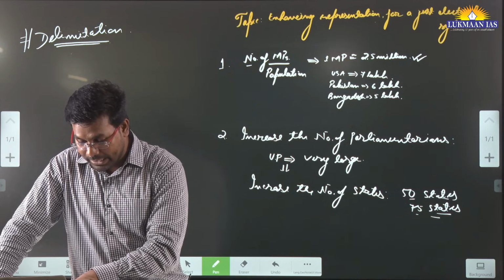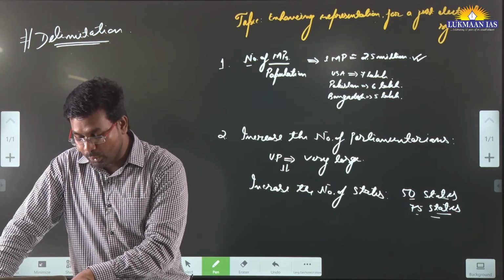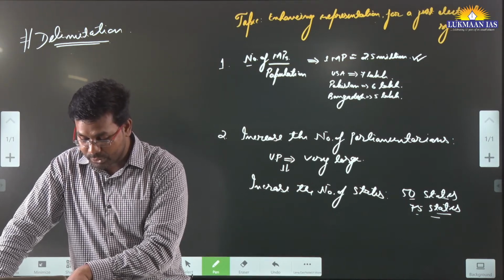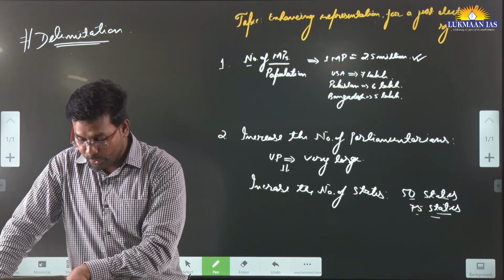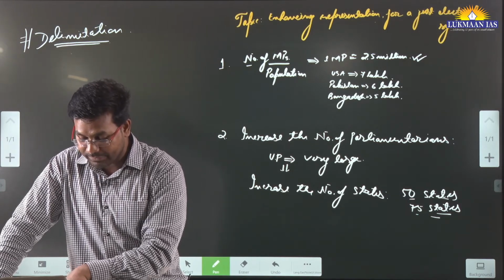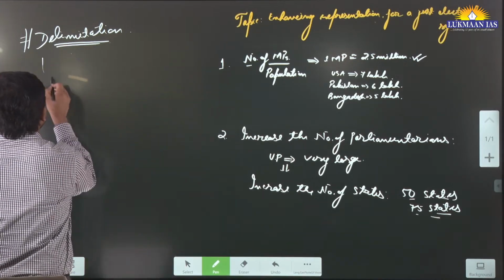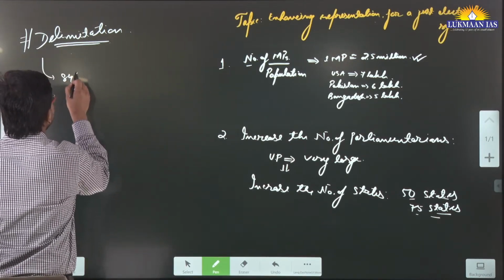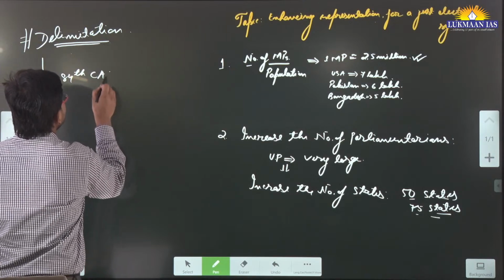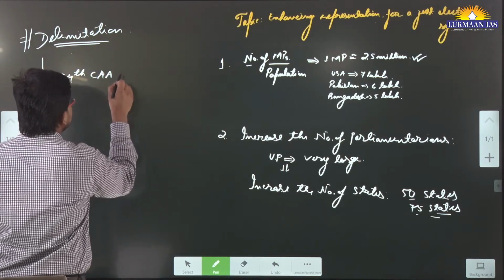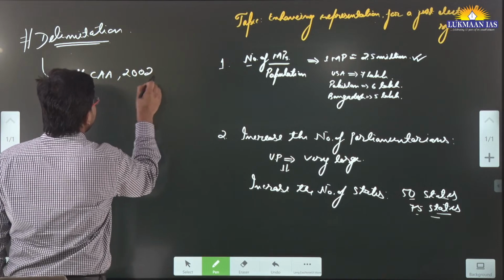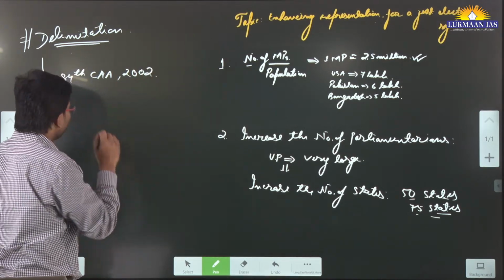But in February 2002, the 84th Amendment Act of the Constitution was introduced, which froze the number of Lok Sabha seats until the first census after 2026. So in this article they have talked about the 84th Constitutional Amendment Act, enacted in 2002.